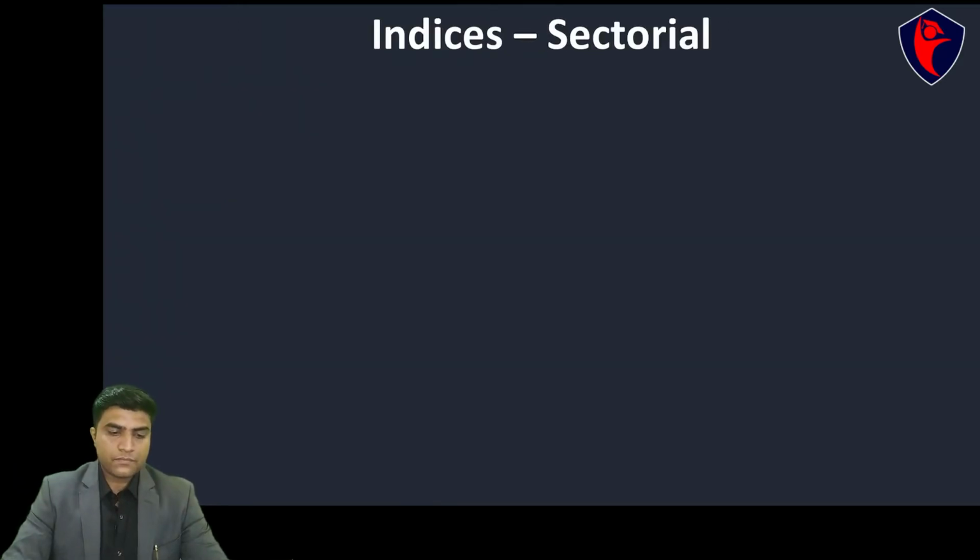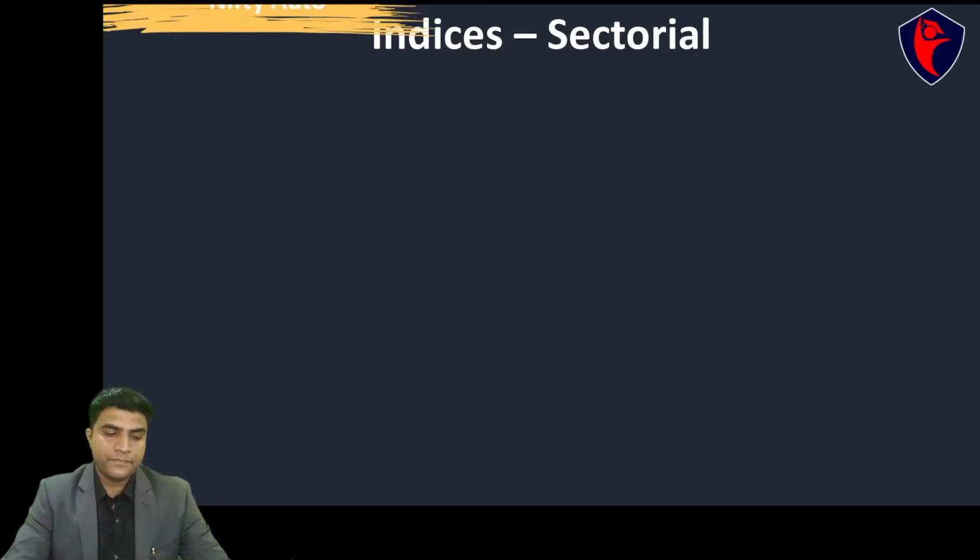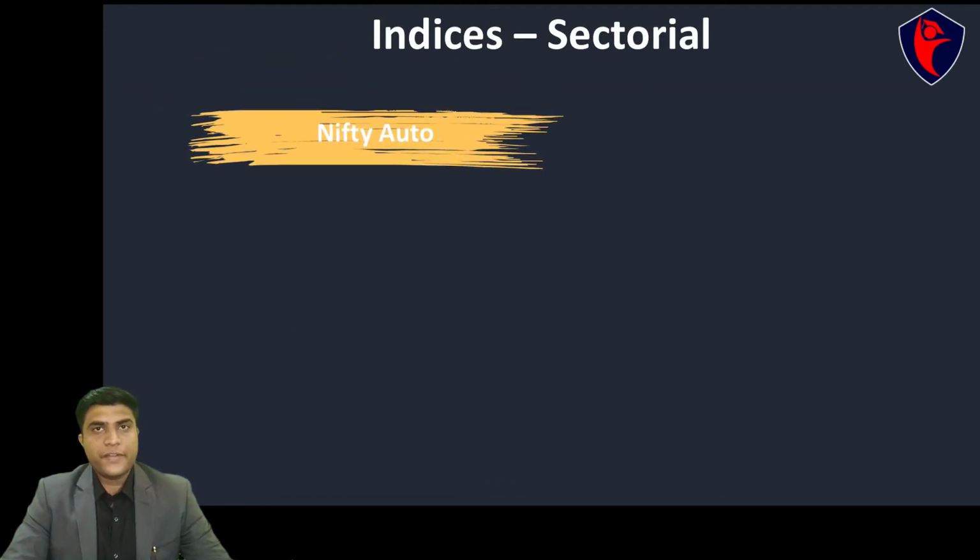Let's move on. So what are the sectoral indices? Now, when I speak about the general trend of the market, we go and check Nifty and Sensex. But what if I want to understand a particular sector, a trend in one sector? Are there indices for sector-based companies? The answer is yes. Let's see some of them. So this is Nifty Auto. As the name suggests, this index will track automobile and auto ancillary companies. So Bajaj Auto, Hero MotoCorp, Eicher Motors, Motherson Sumi will be the constituents of this particular index.